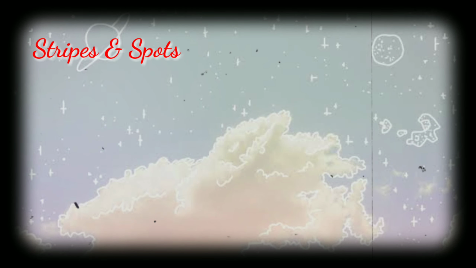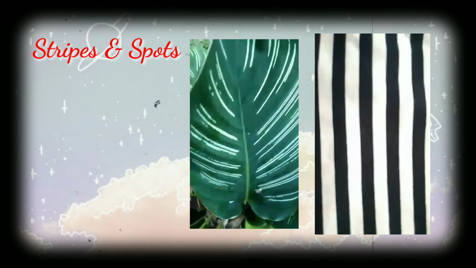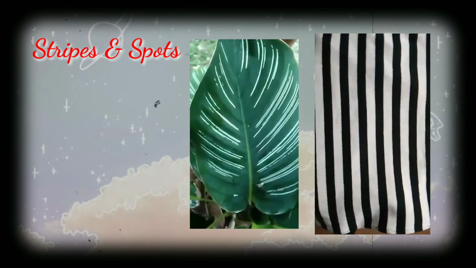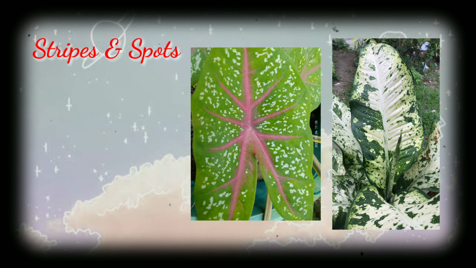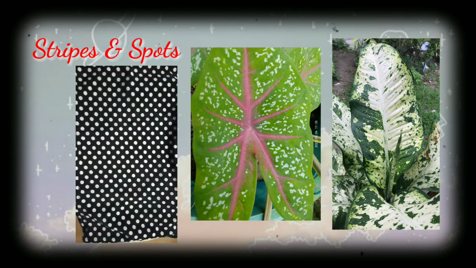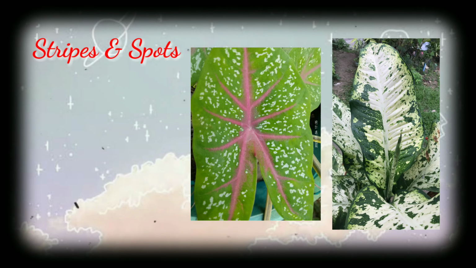Stripes. Stripes are made by a series of bands or strips, often of the same width and color along the length. Nature's love of stripes and spots extends into the animal kingdom, like tigers, leopards, zebras, and giraffes.